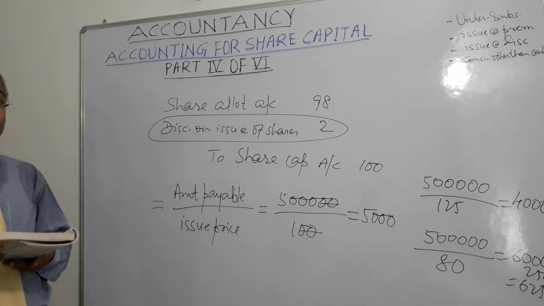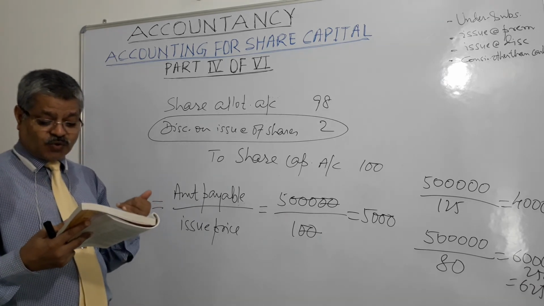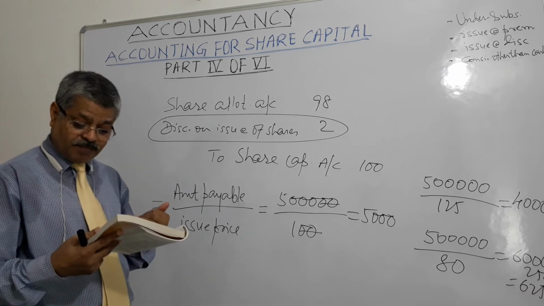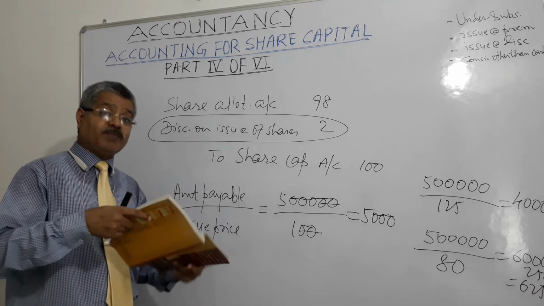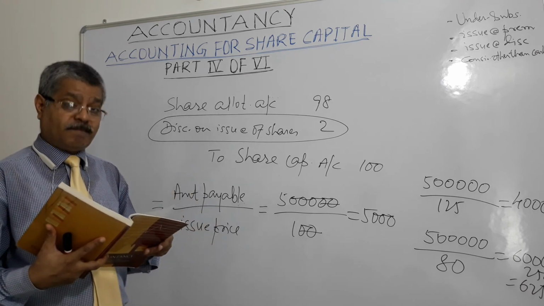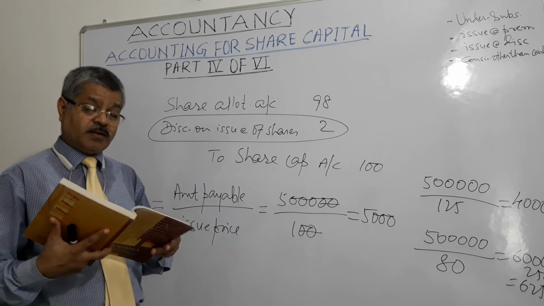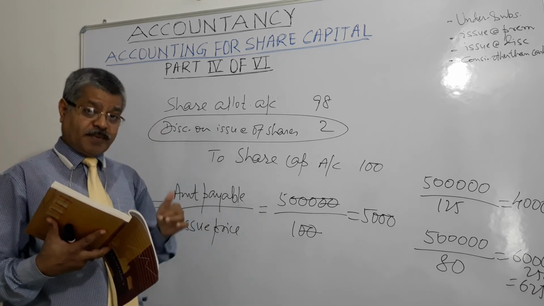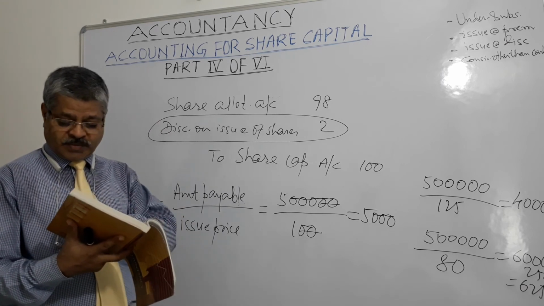To write off preliminary expenses of the company, to write off expenses of or commission paid or discount allowed on any of the shares or debentures of the company, and fourth, to pay premium on the redemption of preference shares or debentures of the company. For these 4 major purposes, securities premium account balance can be used, right?